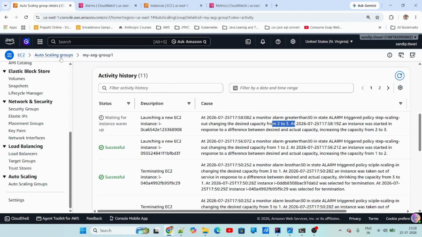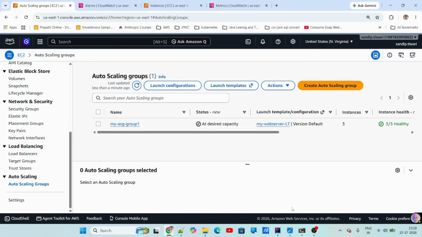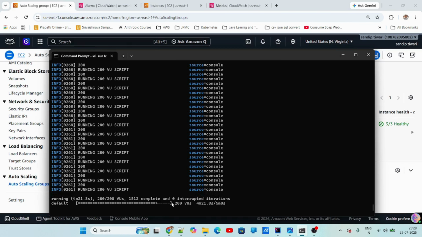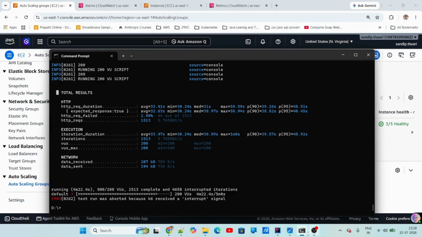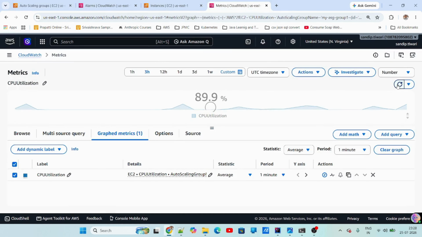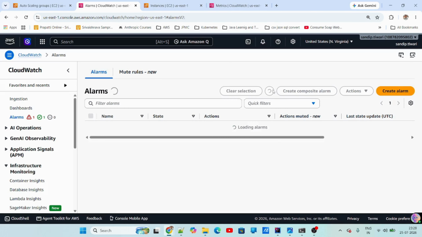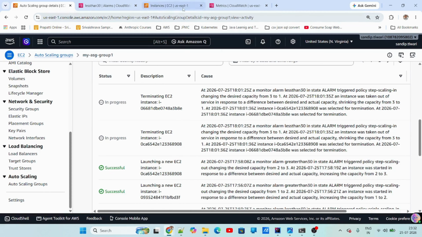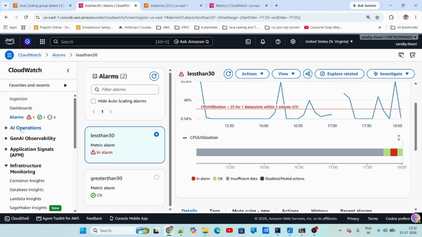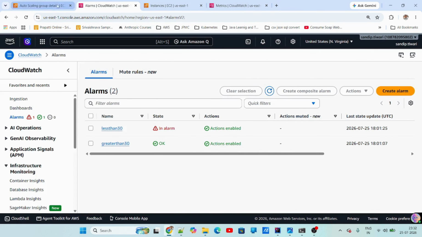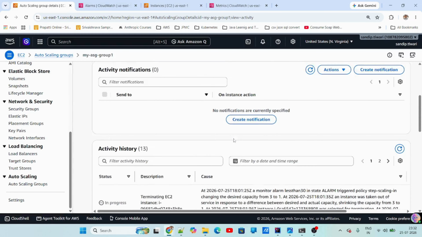So this is how the step scaling worked. Now once the load test is completed, or what I will do is I'll just close it for now and we'll see that the CPU percentage comes down. Once it comes down to 20, basically this alarm will get triggered. We'll just wait and watch. Less than 30 is now in alarm and our auto scaling got triggered.